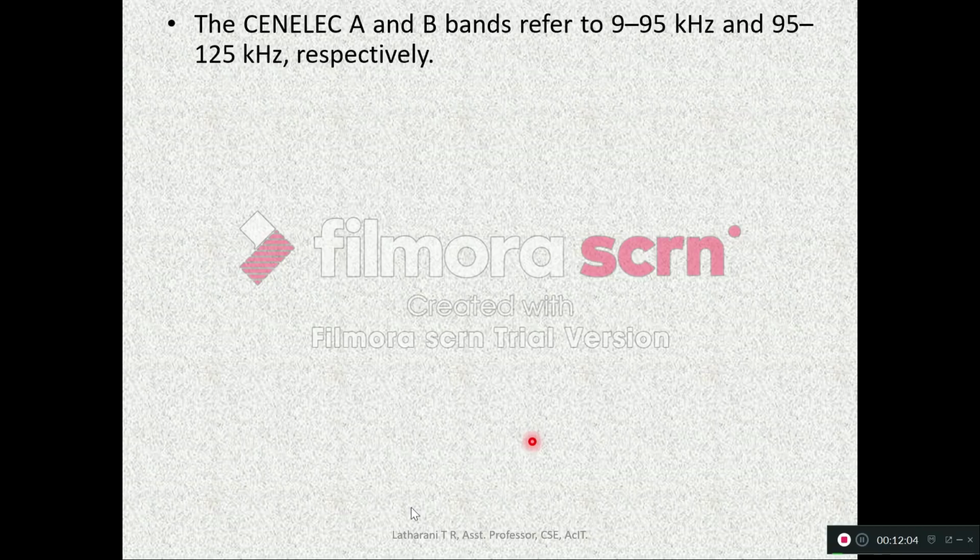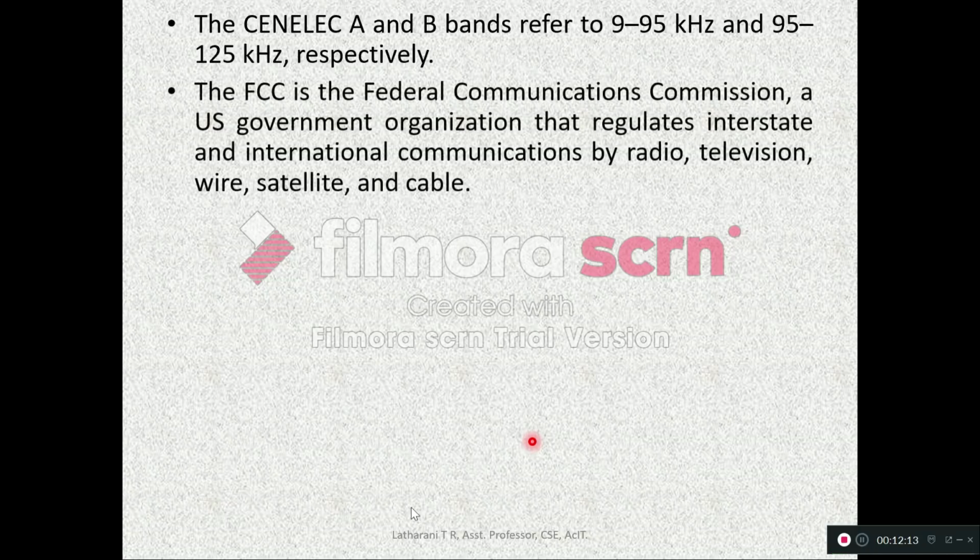The CENELEC A and B bands refer to 9 to 95 kHz and 95 to 125 kHz respectively. The FCC stands for Federal Communications Commission. It is a US government organization that regulates interstate and international communications by radio, television, wire, satellite and cable.